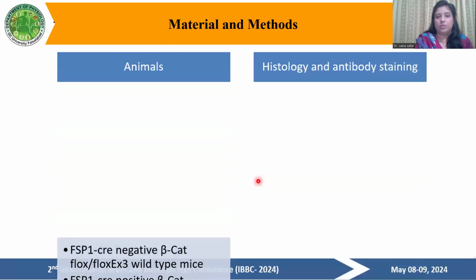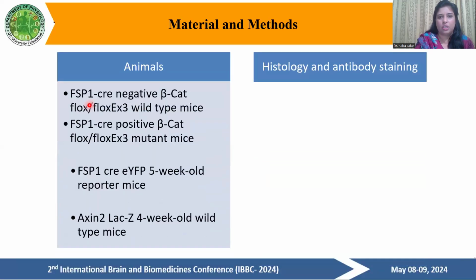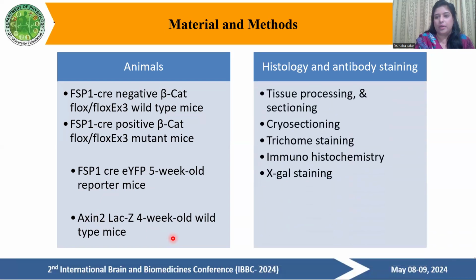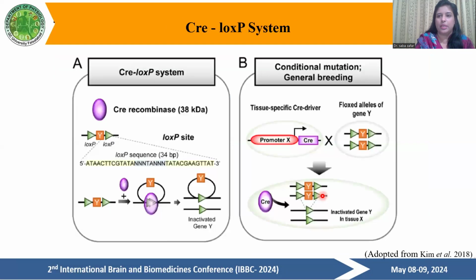So what are the materials and methods? We used transgenic mice in this study. One is the FSP1 Cre negative beta-catenin flox exon 3 wild type mice. Second is the FSP1 Cre positive beta-catenin flox exon 3 mutant mice. Third is the FSP1 Cre yellow fluorescent protein 5-week-old reporter mice. And the last one is the Axin2 lacZ 4-week-old wild type mice. We did histology and antibody staining: tissue processing and cryo-sectioning of the tissues, trichrome staining, immunohistochemistry, and X-gal staining.